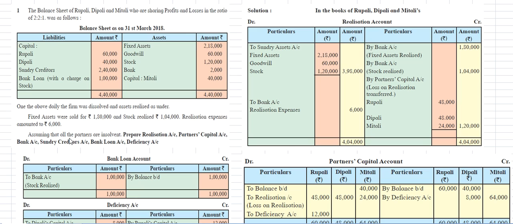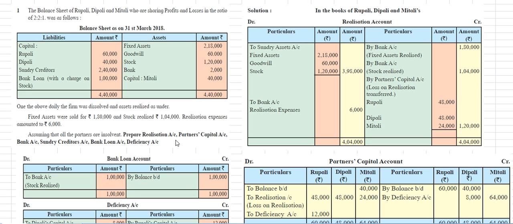So, assuming that all partners are insolvent, prepare the realization account, partners capital account, bank account, sundry creditors account, bank loan account and deficiency account. Because all partners are insolvent, we should not transfer outside liabilities to the realization account.